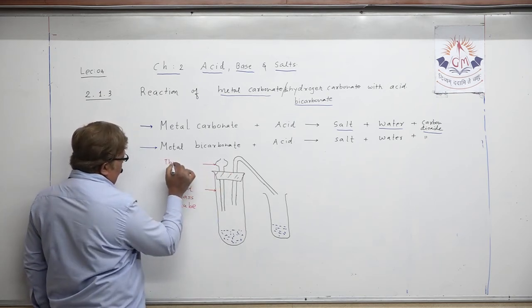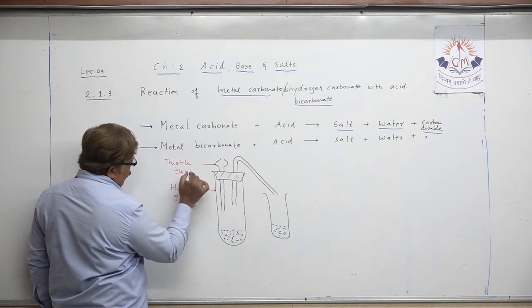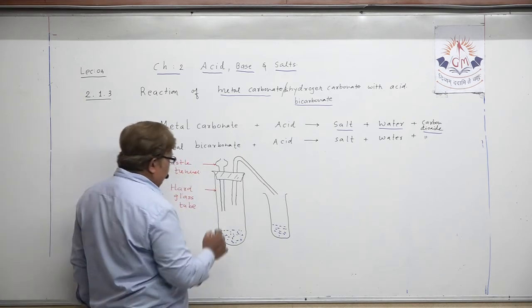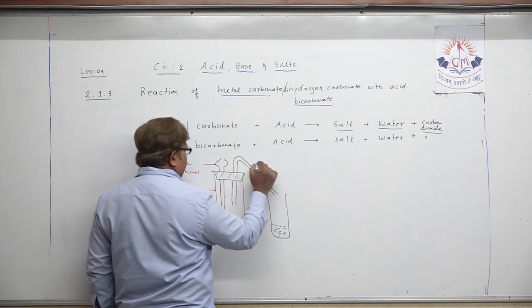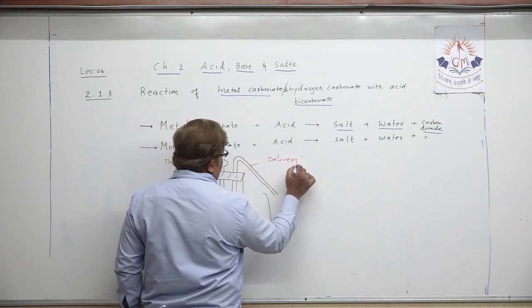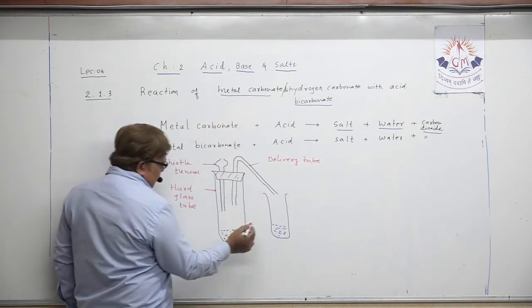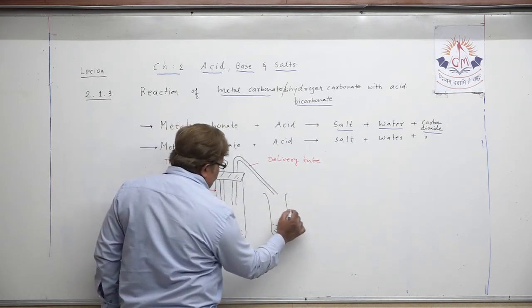We have to take a thistle funnel. Understood? Then this is the rubber cork. This is the delivery tube. Okay, this is the delivery tube actually. This is another test tube.